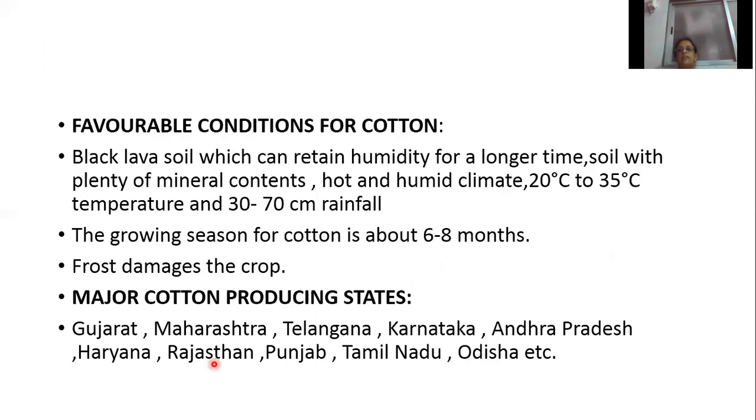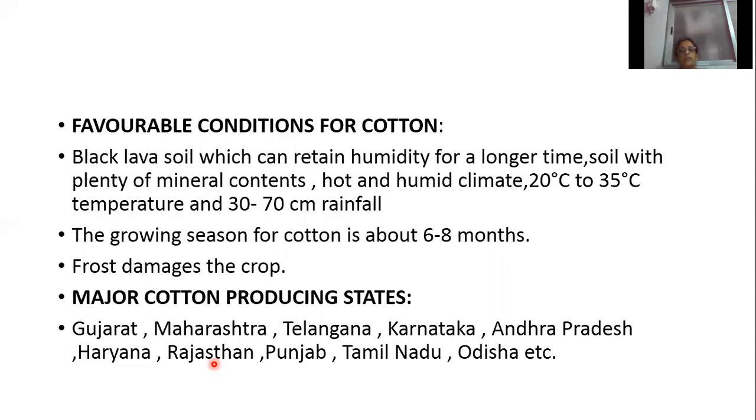Then what are the favorable conditions for cotton? Black lava soil, which can retain humidity for a longer time. Humidity means moisture for a long time. Soil with plenty of mineral content, hot and humid climate, temperature of 20 degrees Celsius to 35 degrees Celsius, and rainfall of 30 to 70 centimeters. The growing season for cotton is about 6 to 8 months. Frost damages the crops.